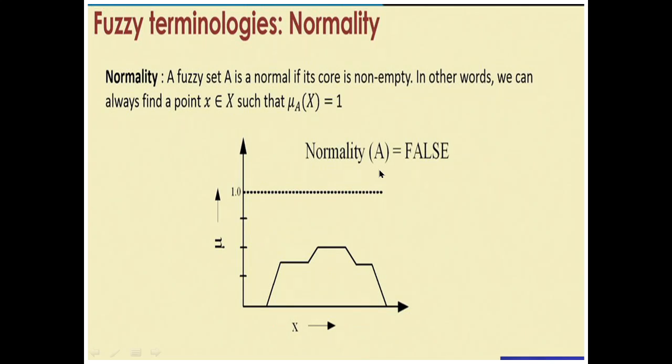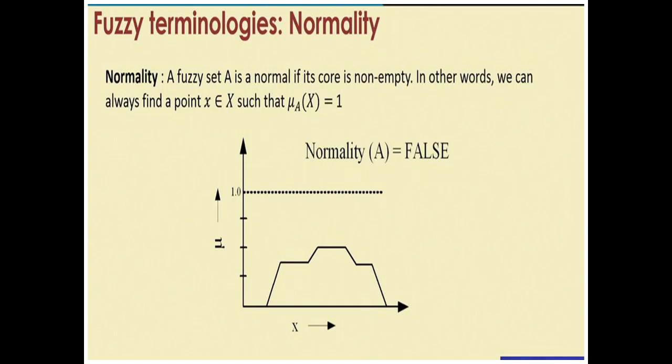Now what is normality? A fuzzy set A is normal if its core is non-empty. In other words, we can always find a point x belonging to X such that the membership degree of x is equal to 1. Or you may say that a fuzzy set is normal if its core set is non-empty.